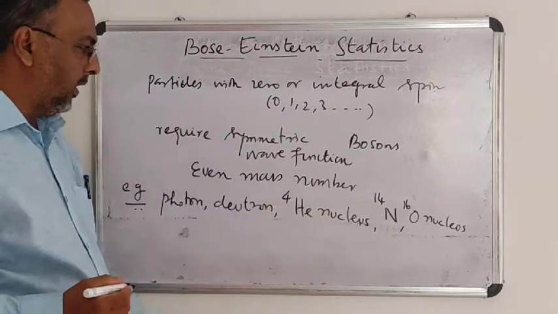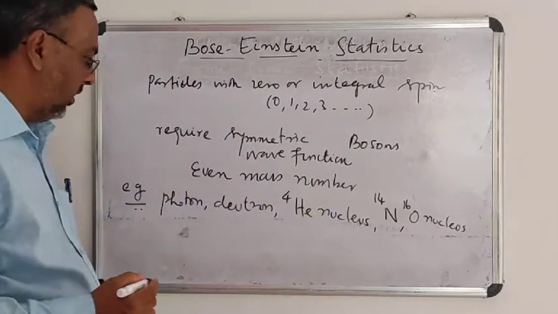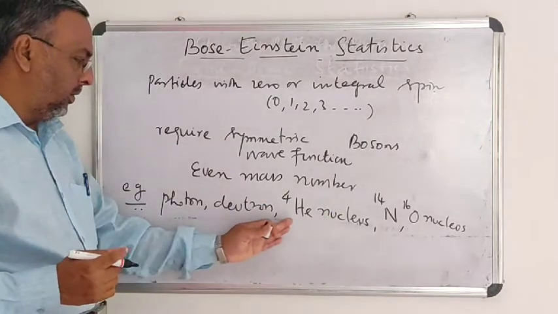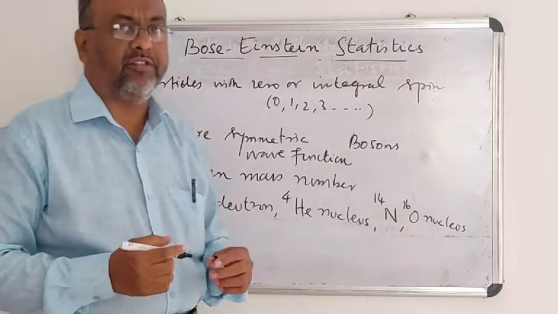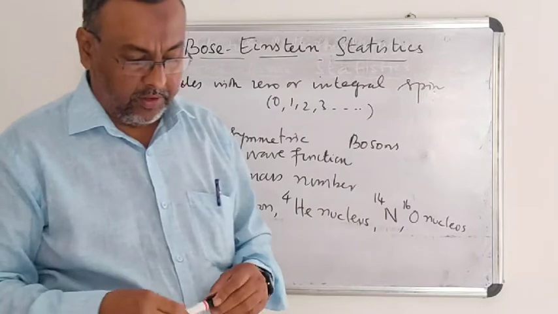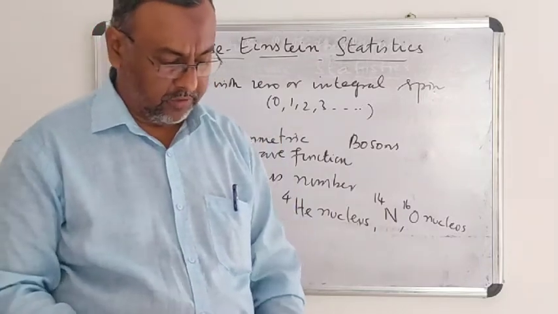They are all having even mass numbers. They are all obeying Bose-Einstein statistics. They are called bosons.